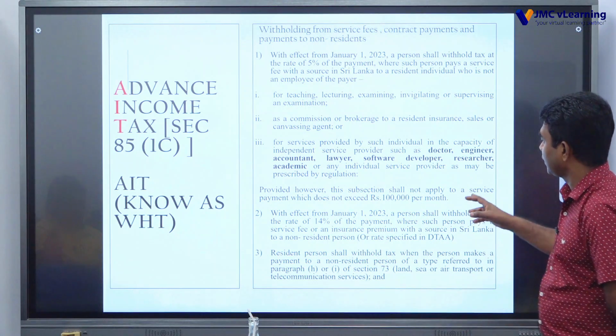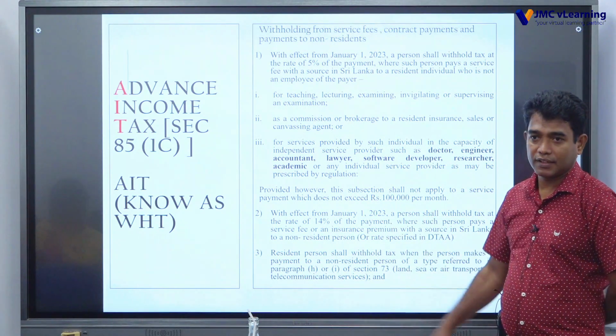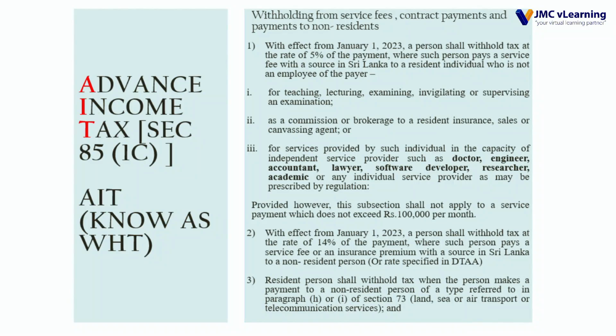Provided that the monthly payment exceeds 100,000. Provided, however, this subsection shall not apply to a service payment which does not exceed rupees 100,000 per month. If it exceeds 100,000, then it is subject to withholding tax at 5%.